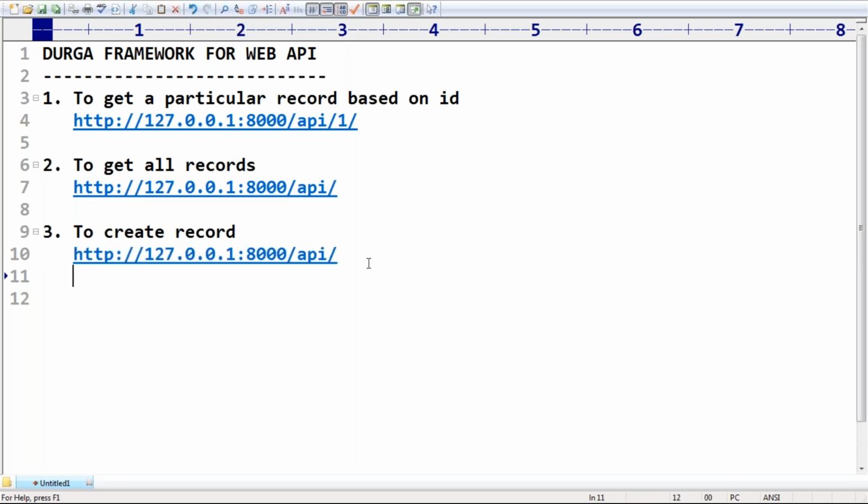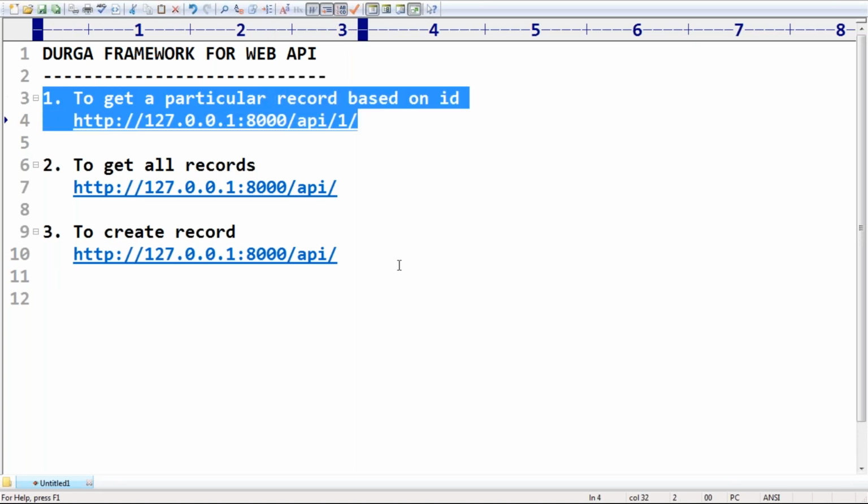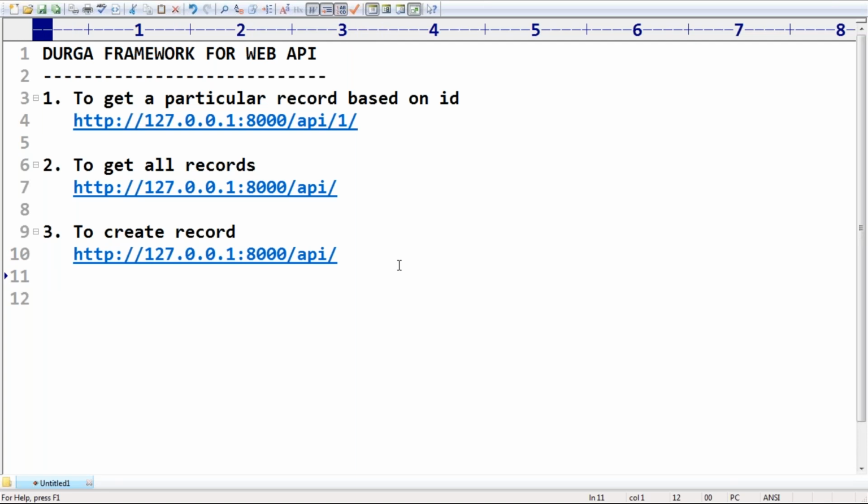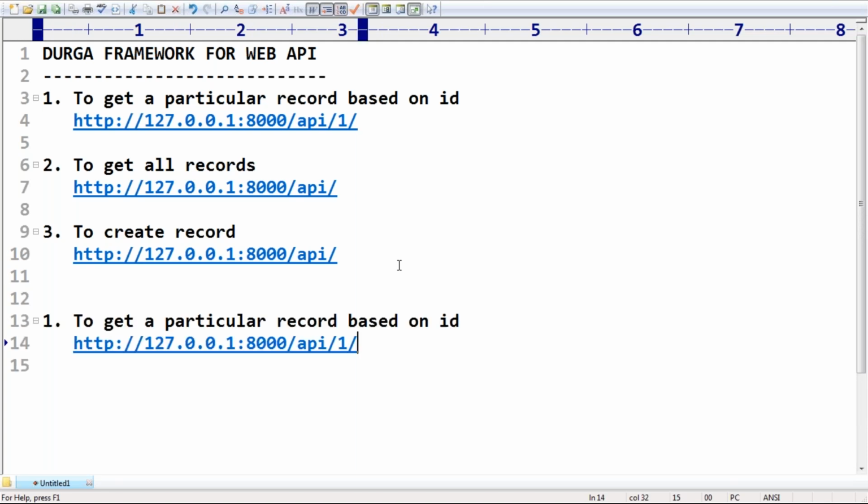Similarly, to delete and to update. Sir, here we require to use this to delete.